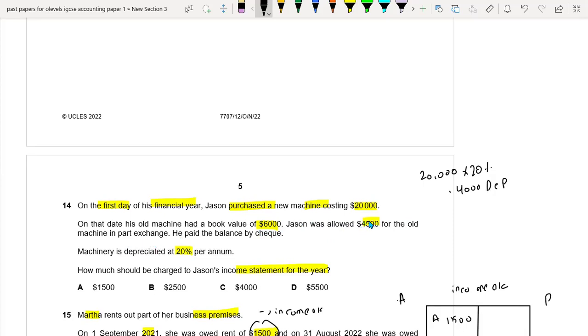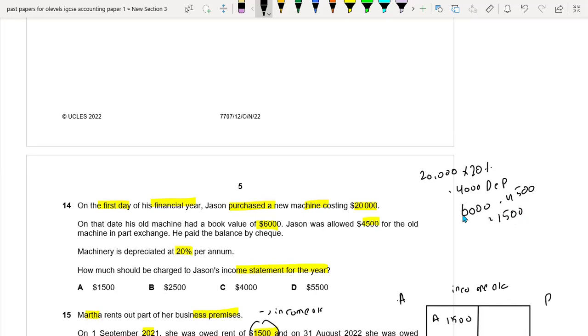It means that Jackson is going to purchase one more asset, by giving this old asset for 4,500. So we should deduct 4,500 from the 6,000 net value, which is equal to 1,500.